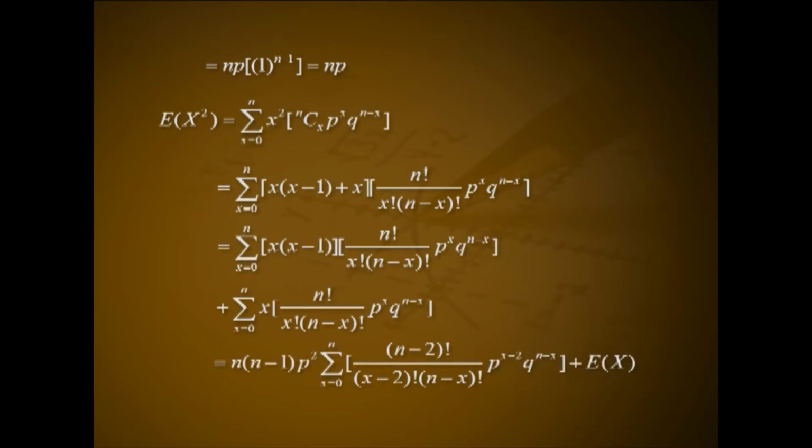That is n(n-1)p^2 summation x from 0 to n-2 of (n-2)!/((x-2)!(n-x)!) p^(x-2) q^(n-x) plus expectation of X, that is equal to n(n-1)p^2 (p + q)^(n-2) + np, that is n(n-1)p^2 + np.